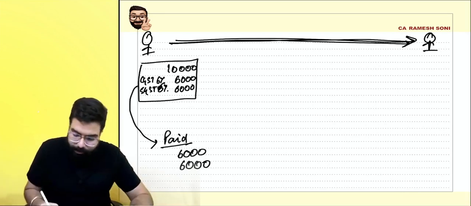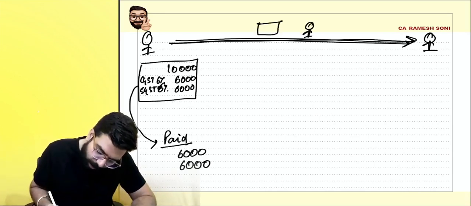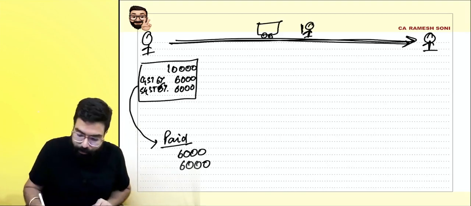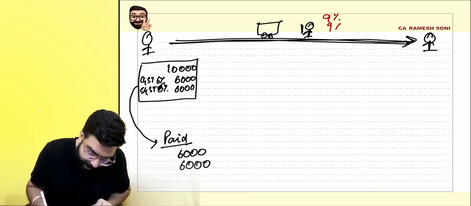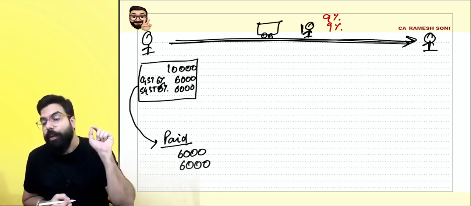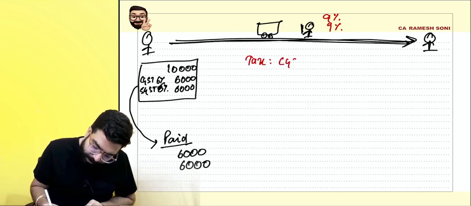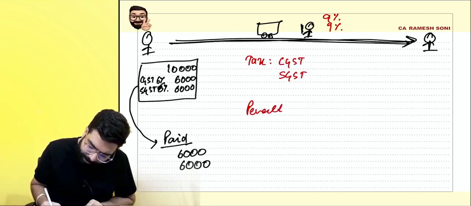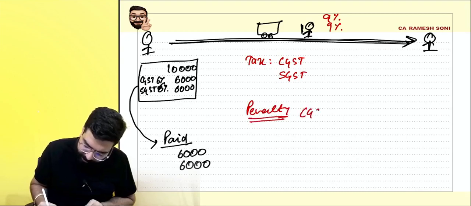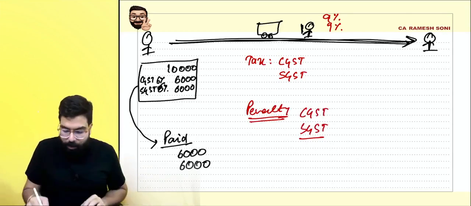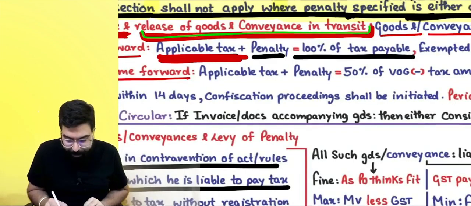On the way, the goods are being caught. The officer caught the goods. He went in and saw that there is a contravention. Actually, on the goods, 9% and 9% should have been charged. Can you tell me how much is the tax he is going to recover from me, CGST, SGST, and how much is the penalty he is going to recover from me, CGST and SGST? First of all, he is going to ask me whatever is the amount of applicable tax.